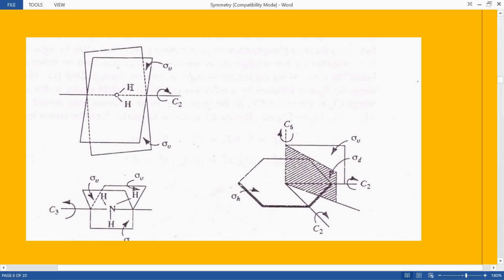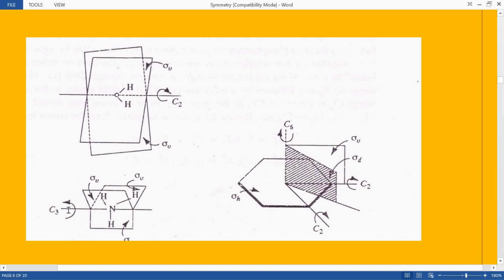This is your water molecule, and in the water molecule you can see that the C2 axis passes through the oxygen atom, and similarly you have a sigma V which passes through the middle of the oxygen atom, and then you have yet another sigma V which is in the plane of the molecule. So 2 sigma V planes and 1 C2 axis, and in addition to that the element of symmetry E.